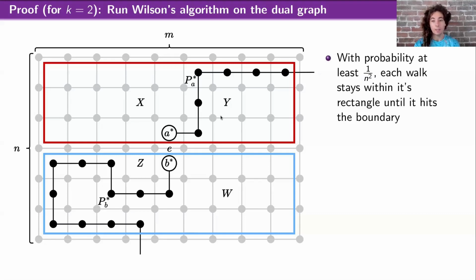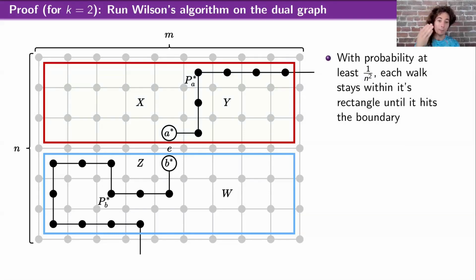And this is a simple application of the gambler's ruin problem, which is just a one-dimensional version. So if you just think about this one-dimensional random walk of just looking at the vertical component, it's starting at like n over 2 plus 1 and has to get to n before it goes to n over 2. And so the probability this happens is 1 over n over 2. So in other words, 1 over n, I'm ignoring constants here.